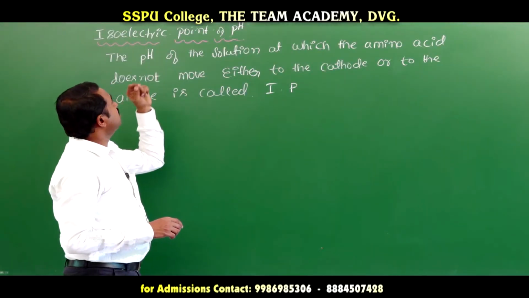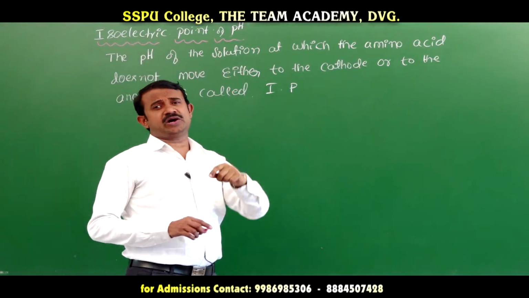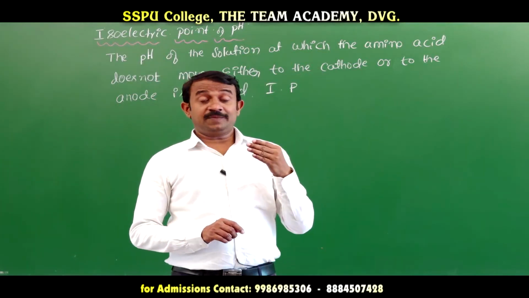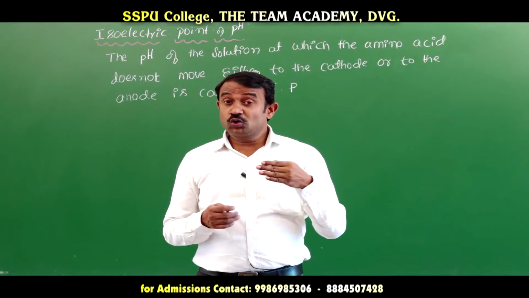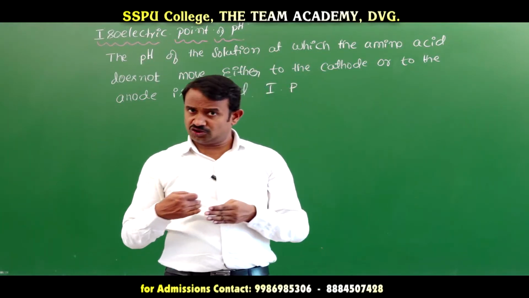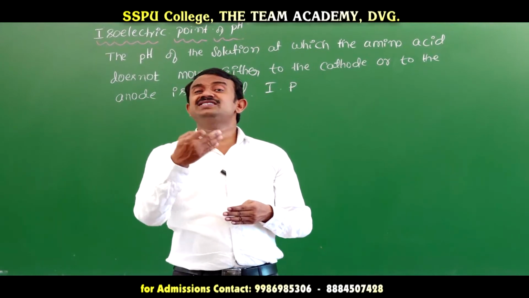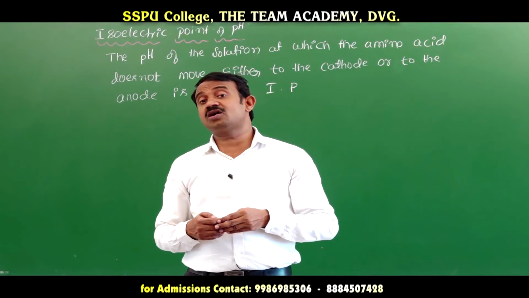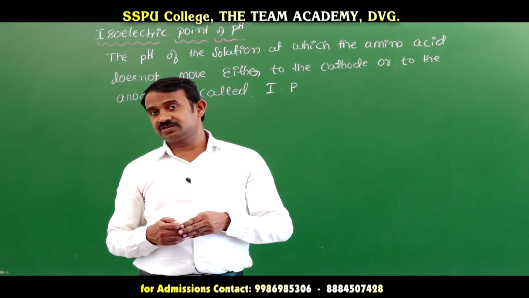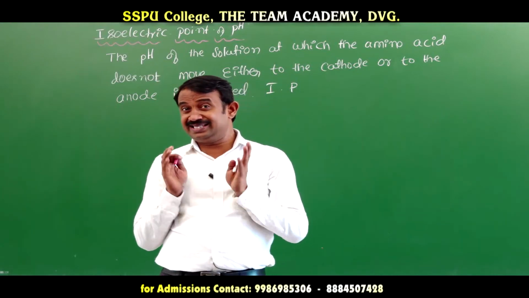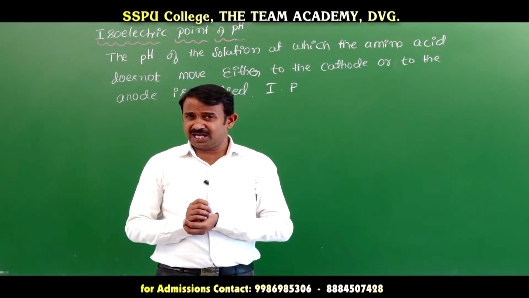Next we will go for the isoelectric point. Next they will ask, what is the isoelectric point or isoelectric pH? The pH of the solution at which the amino acid does not migrate towards the anode or towards the cathode under the influence of an electric field in an aqueous solution is called the isoelectric point. Listen here, what is isoelectric pH? pH relates to acidic and basic behavior.